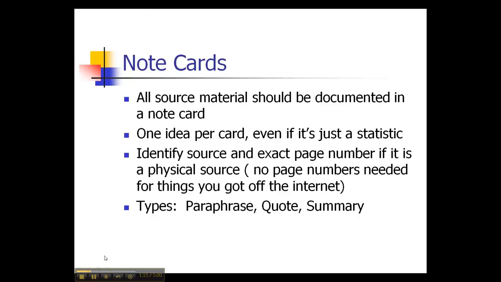You don't need a page number if it's something you got off the internet. And then you want to indicate, if you're doing different kinds of cards, which type of card you're using. Some people only do quote cards, then you don't need to indicate. But if it's some quotes and some paraphrase and some summary, make sure that you write a note to yourself over which kind of card it is, so that when you go back to use the information, you know how to cite it.